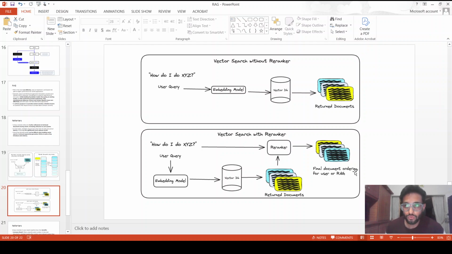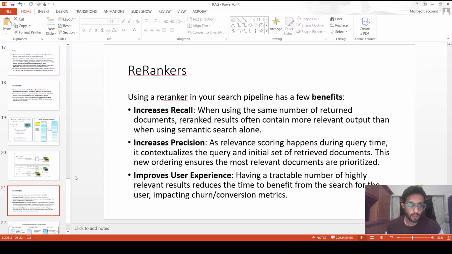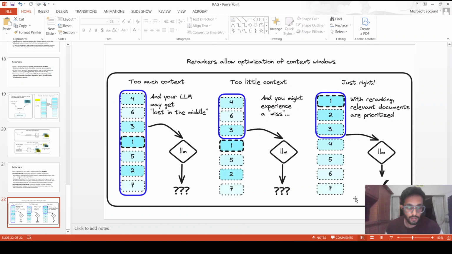So this will also save you tokens, and also this will reduce hallucination, because the less the context window is occupied, the better will be the responses, and the less the LLM will hallucinate. So this is the edge case of the re-ranker.